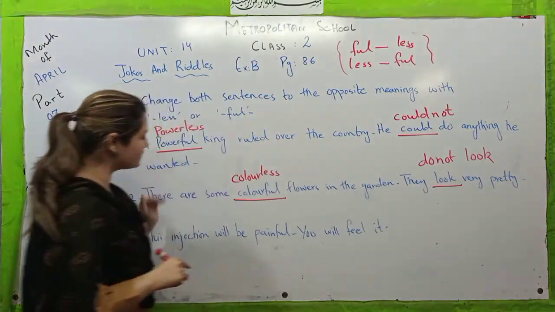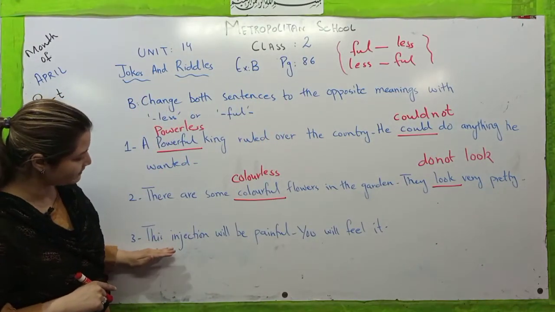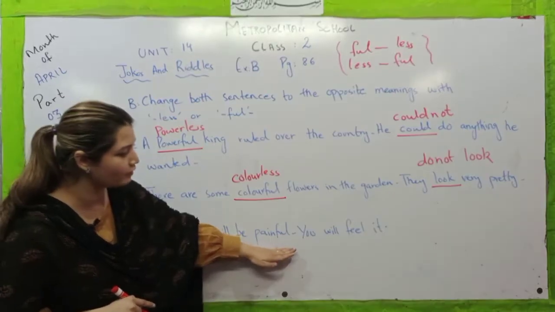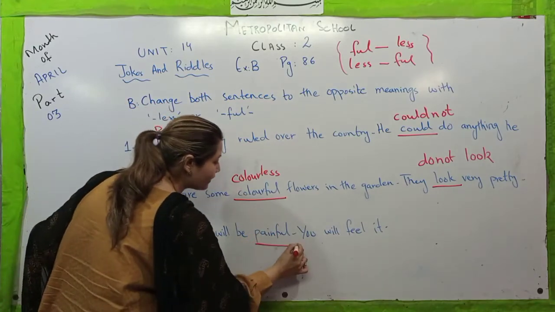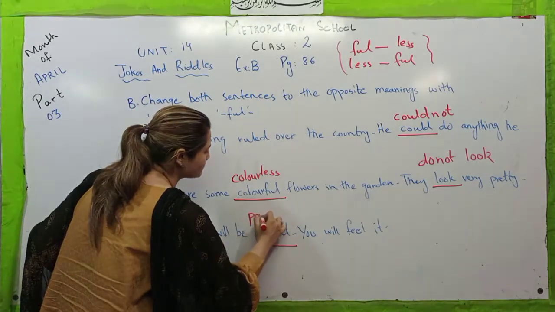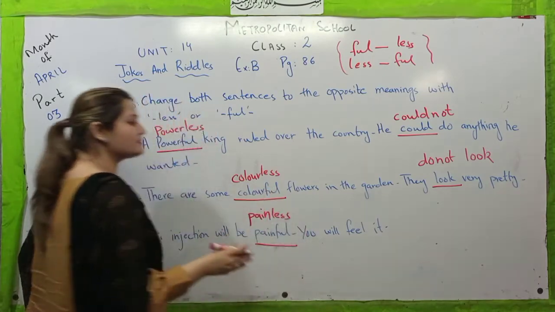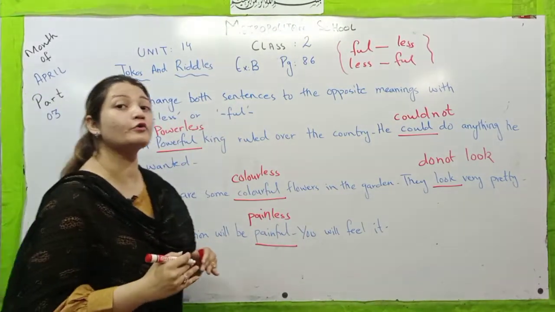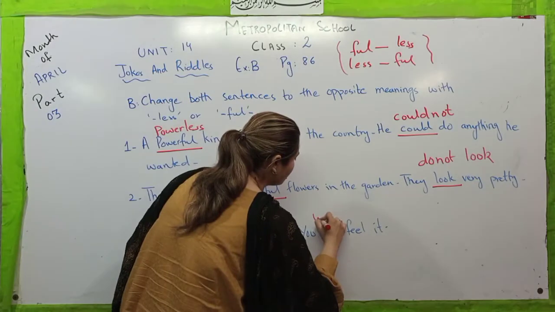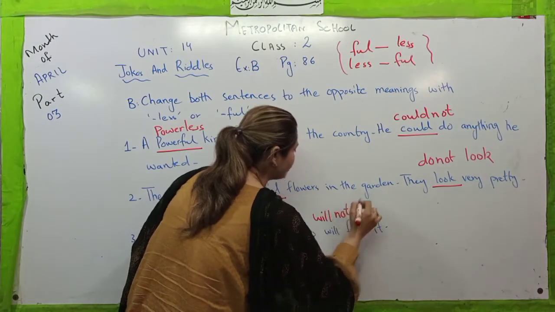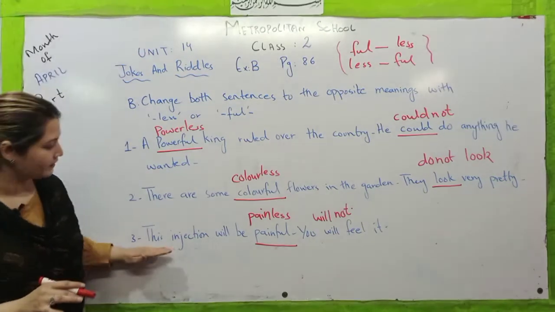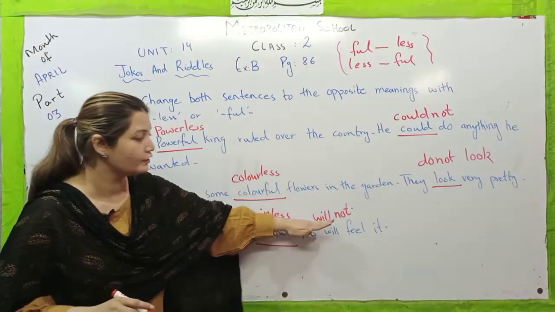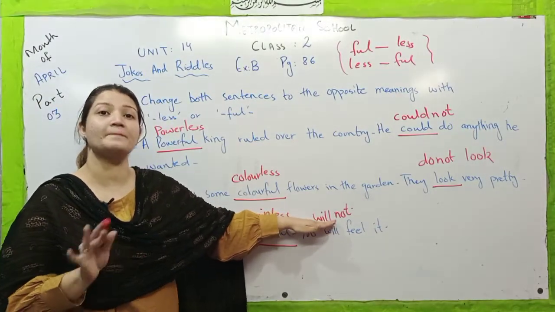Now let's move towards the last sentence, that is, this injection will be painful. You will feel it. So now we have to change this full word into less, painless. And because the injection is painless, you will not feel it. So we have changed the whole sentence into the opposite. This injection will be painful, painless. You will feel it, you will not feel it because the injection is painless.